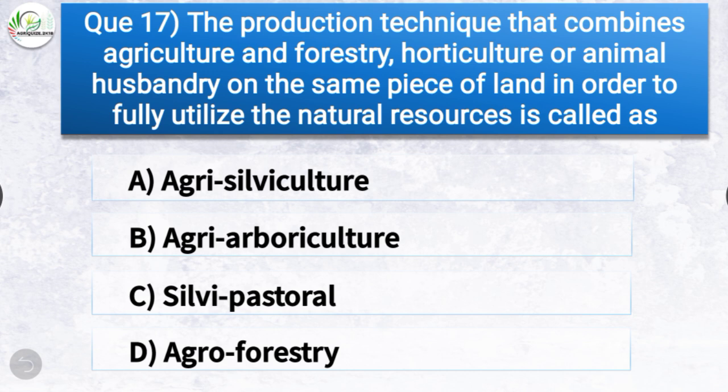The correct answer is option D, agroforestry. The production technique that combines agriculture and forestry, horticulture or animal husbandry on the same piece of land in order to fully utilize the natural resources is called agroforestry.